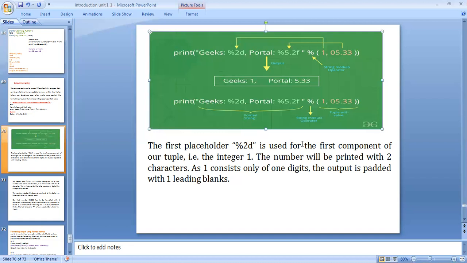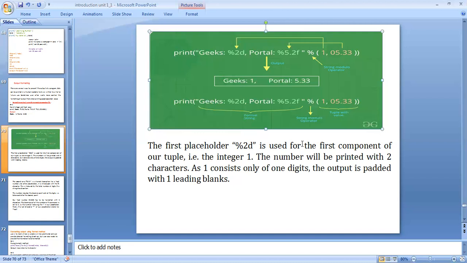Next statement: print Greeks %2d, portal %5.2f is the format string. The percent sign here acts as the string modulo operator. 1 and 0.533 are the tuple with the values.